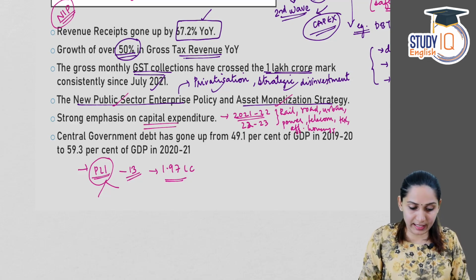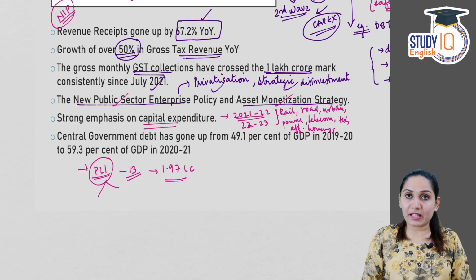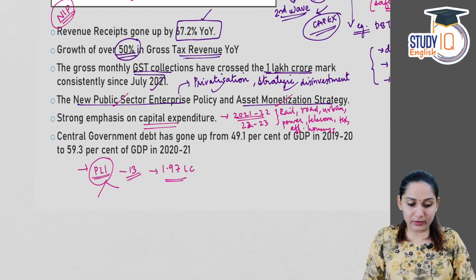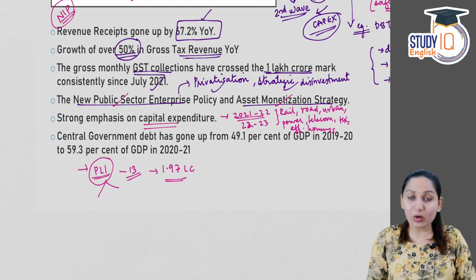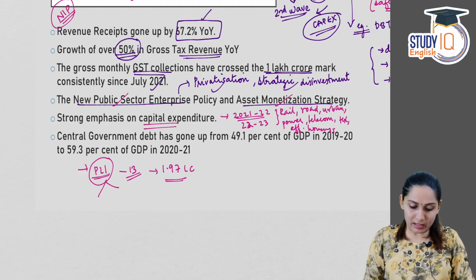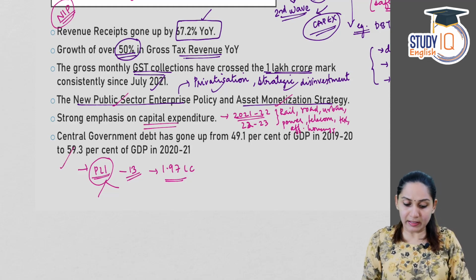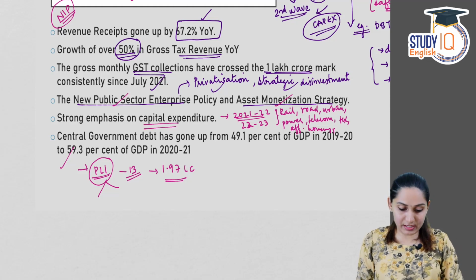Apart from that, credit guarantee schemes, export subsidies or export boost incentives, then affordable food or free food grains for the poor. All these are a part of the barbell strategy, which we have seen, but all these government measures we will take up in detail and we will discuss for sure.